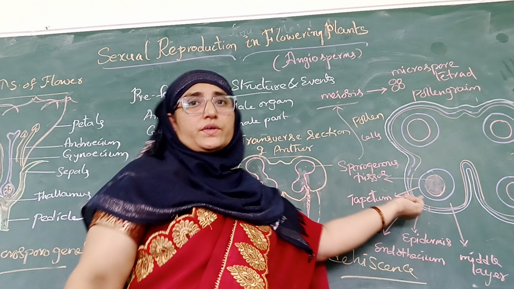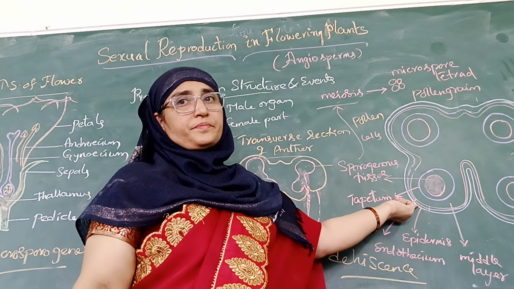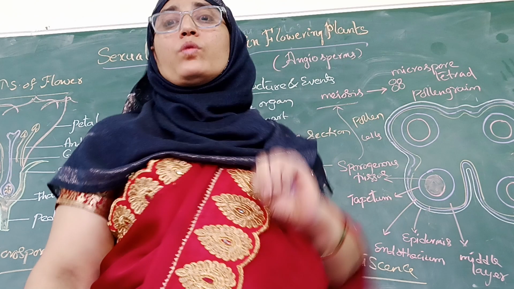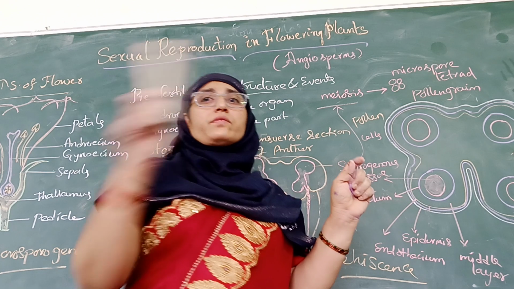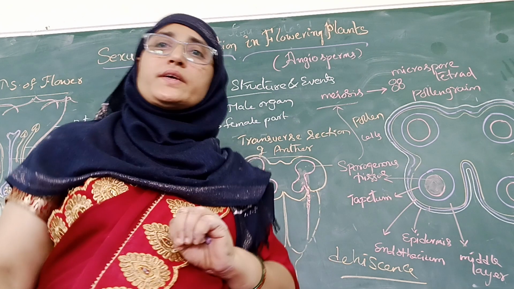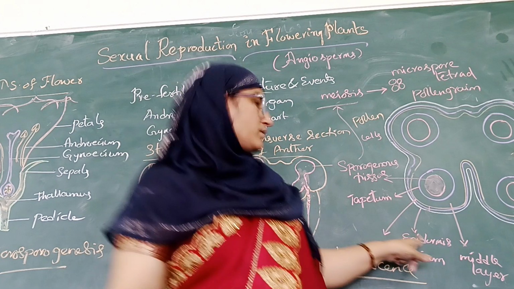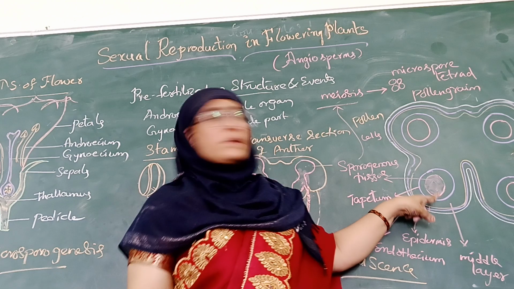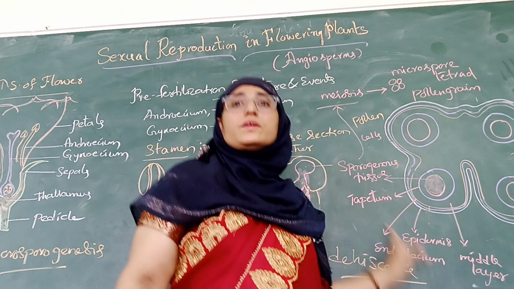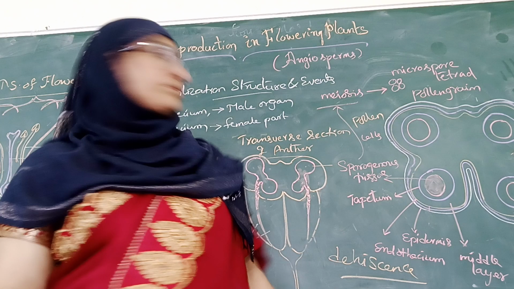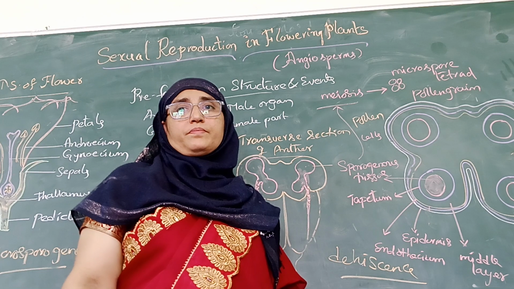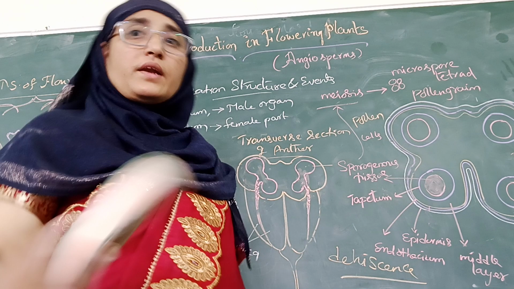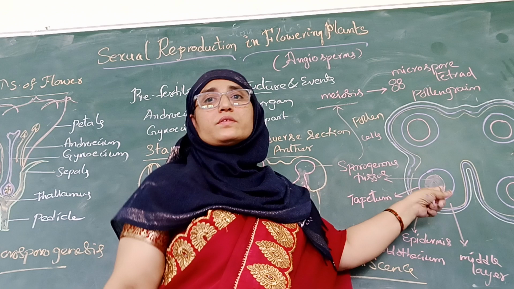Next, when we observe the transverse section of a young anther, it shows its outer circular outline, and it is lined with 4 wall layers. That means on its external surface, it is lined with 4 layers of different types of cells. The outermost layer is called the epidermis, the layer beneath the epidermis is called the endothecium, and the third layer is called the middle layer. These 3 layers are meant for the protection of the microsporangium, and they also help in the dehiscence of the anther and release of pollen grains. The 4th layer, the innermost layer, is called the tapetum.